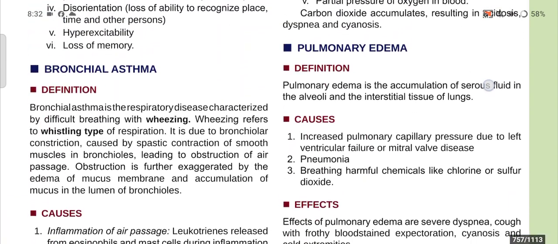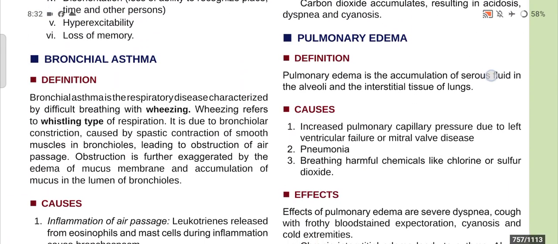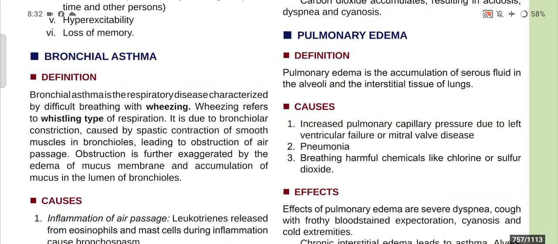Now, our topic of discussion is pulmonary edema. So, what is pulmonary edema? Pulmonary edema is the accumulation of serous fluid in the alveoli and the interstitial tissue of lungs.